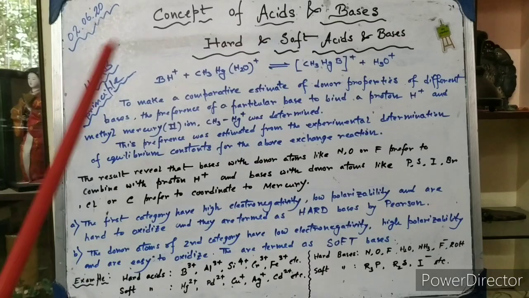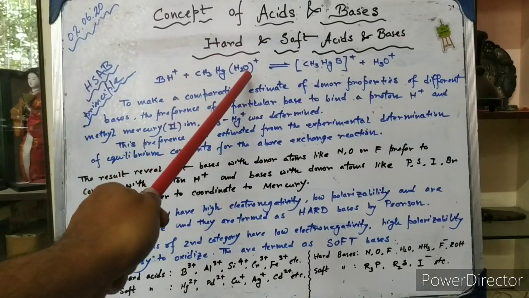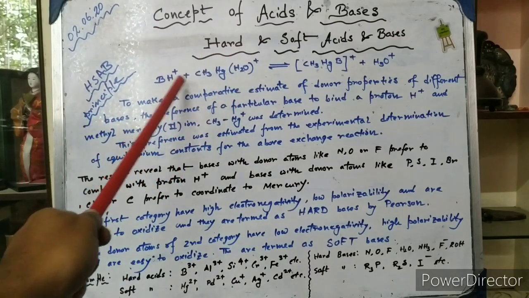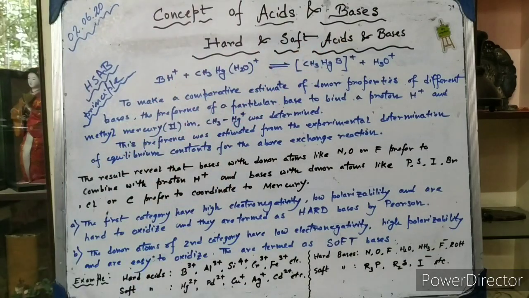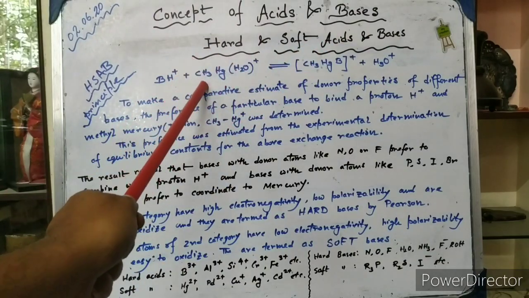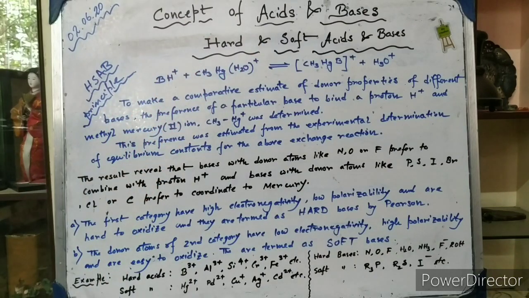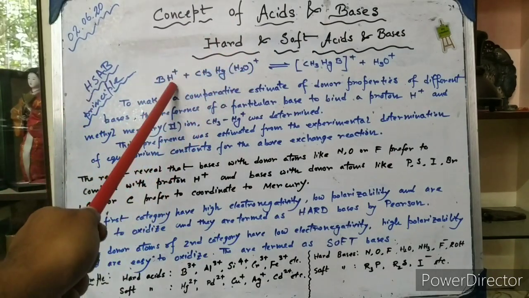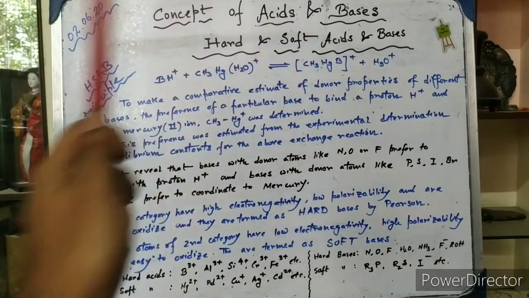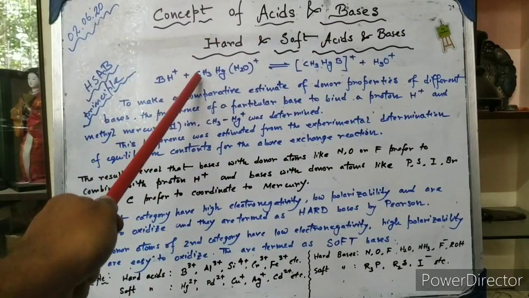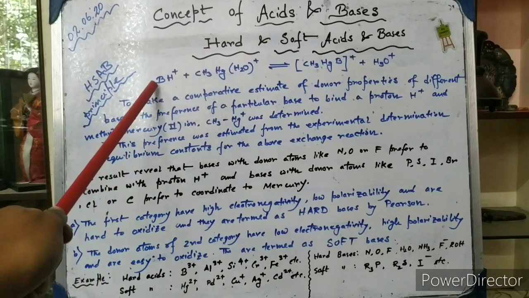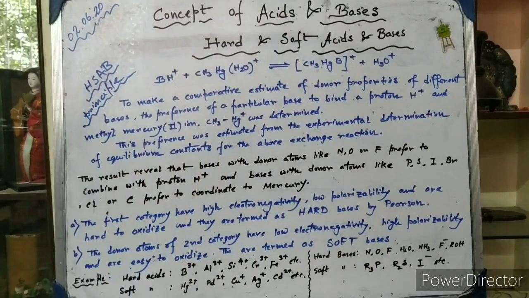You can see that the water molecule is reacting with the proton, producing the hydronium ion, and the methyl mercury part is getting attached to the boron. So the oxygen is coordinating to the hydrogen ion, producing the hydronium ion, and the methyl mercury ion is coordinating to the boron and producing this particular complex.